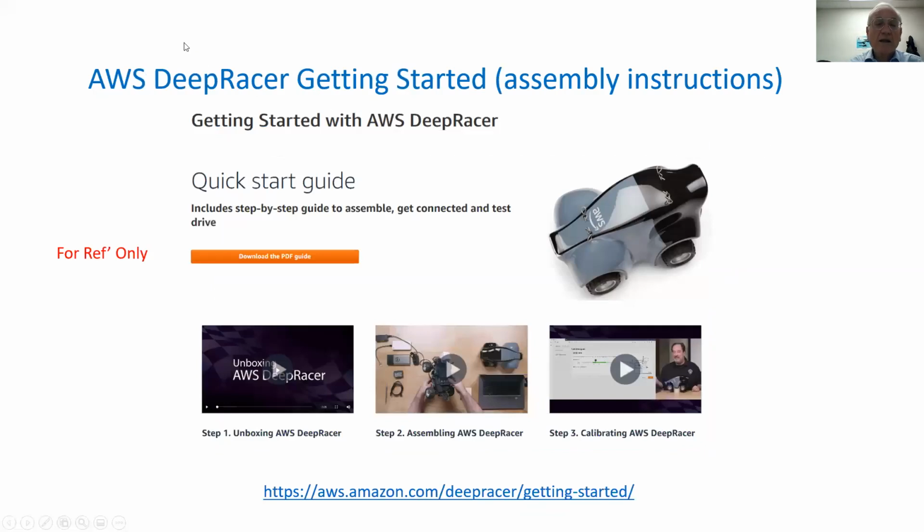The AWS DeepRacer will be described in several online sites. We can get started by clicking on this icon. This is for reference only. This is when we assemble the machine as it comes in a box. But it shows you all the mechatronics elements in there. And also there is some PDF guiding how to use the system.